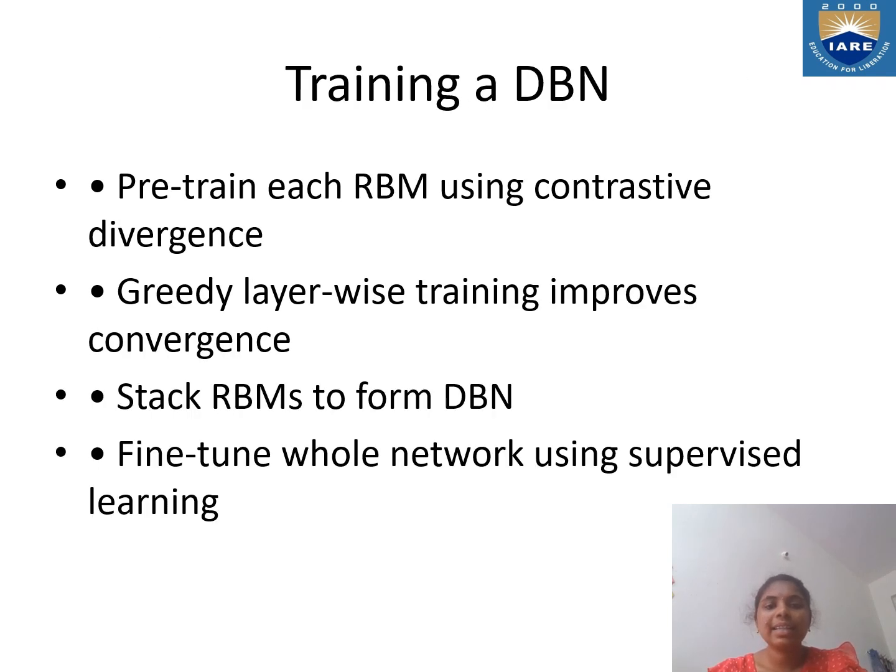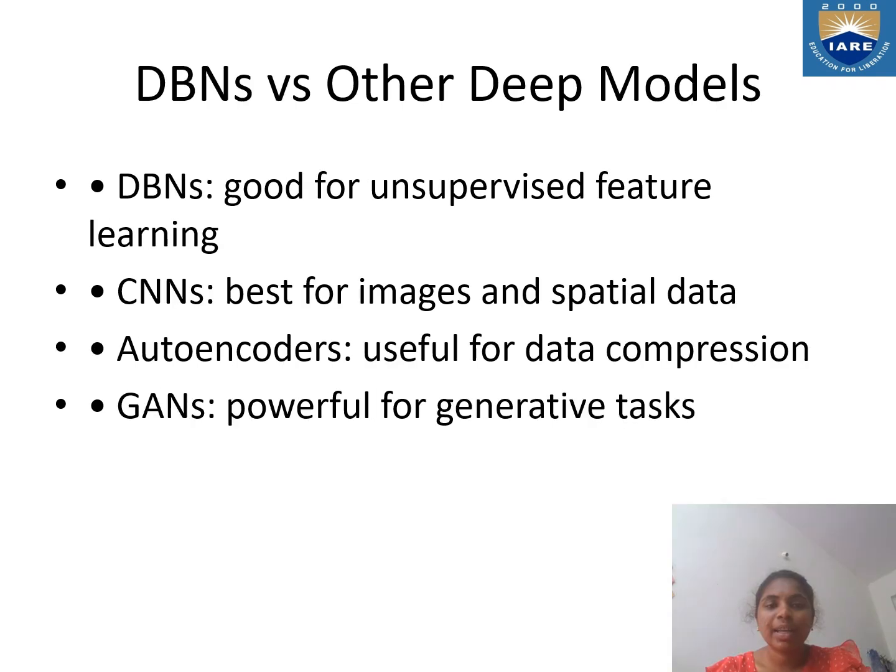Training a DBN: pre-train each RBM using contrastive divergence. Greedy layer-wise training improves convergence. Stack RBMs to form the DBN. Fine-tune the whole network using supervised learning. This is about training a DBN.